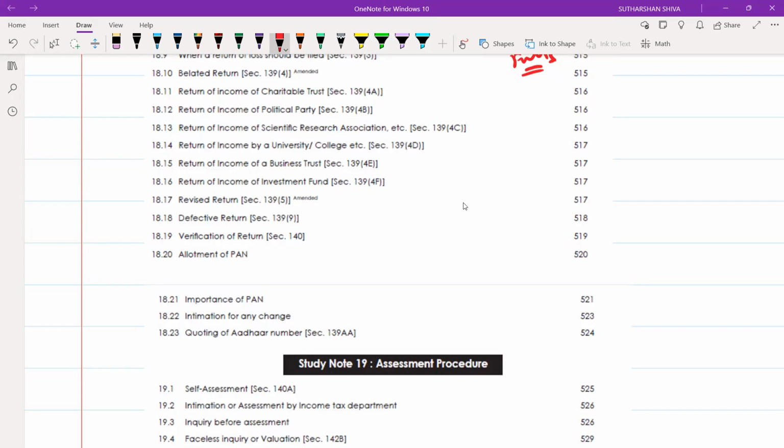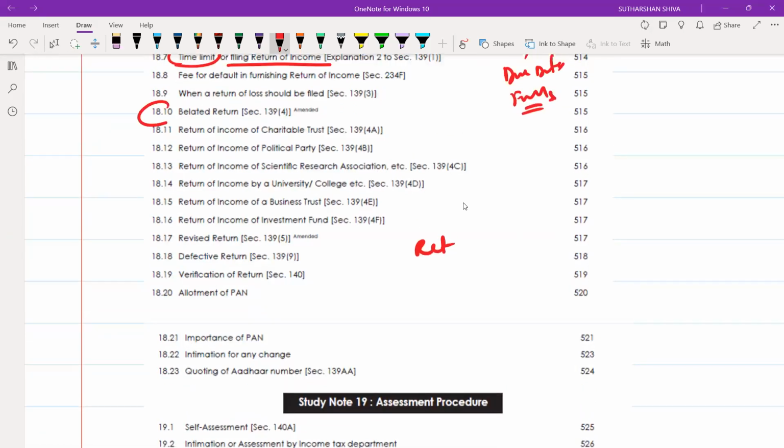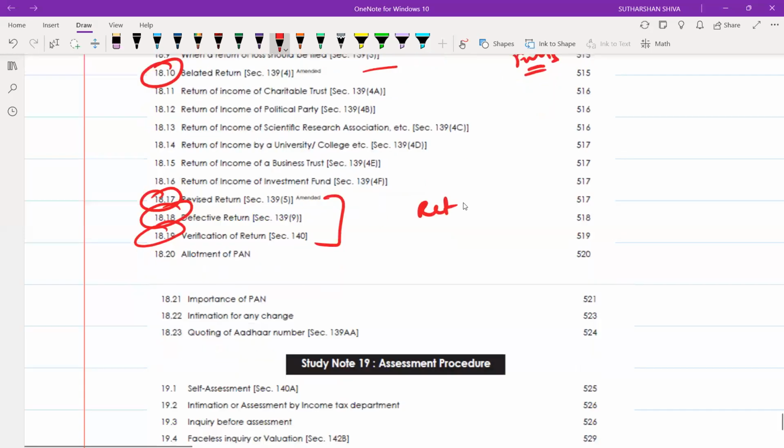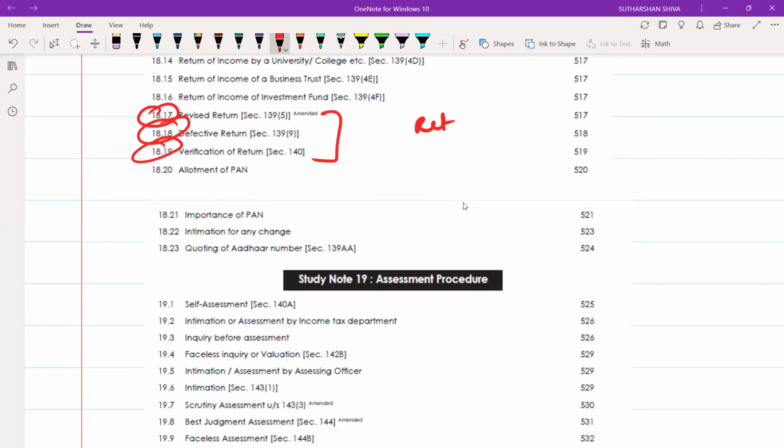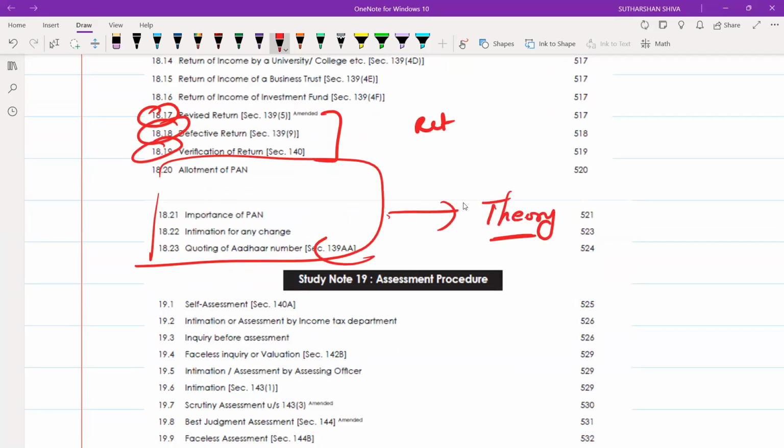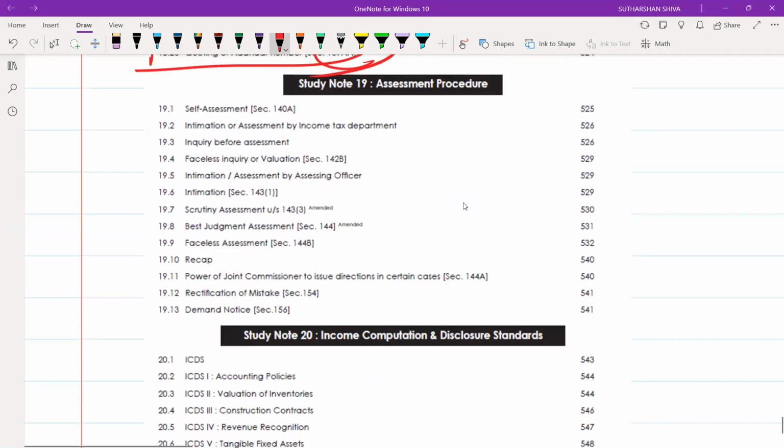Everything under the returns of income you need to study and give more preference to. Under the returns, you have 3 to 4 returns: belated return, revised return, defective return, verification of return. In these 4, you may expect one theory based question. Regarding those, individually you may get a theory question. Sometimes they may ask only section 139AA. So make sure you give good time to this direct taxation paper.